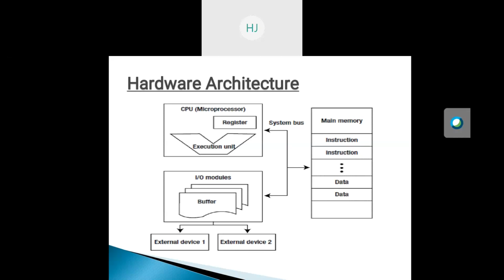Memory is used to store the instructions and data, while the input output modules are responsible for the data exchange between the processor, memory, and the external devices. The external devices include the secondary storage devices if the primary is not sufficient.